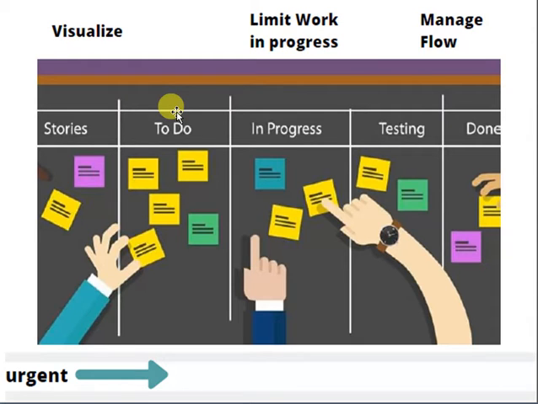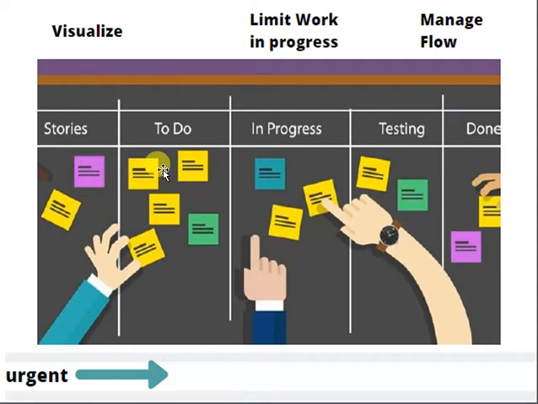You can use any particular software to track the status, or you can simply use a wall on which you put sticky notes and write the requirements. The main concept is that visualize means you can visualize the status and the flow of requirements, what requirement is at what stage and where it is going.